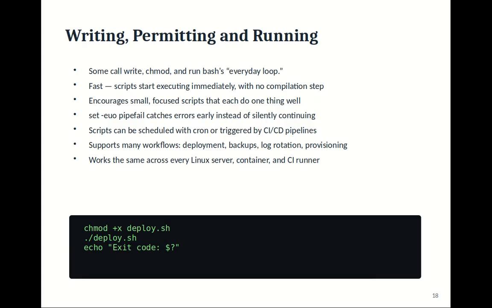Fast: scripts start executing immediately with no compilation step. Encourages small, focused scripts that each do one thing well. Set -e -o pipefail catches errors early instead of silently continuing. Scripts can be scheduled with cron or triggered by CI/CD pipelines. Supports many workflows: deployment, backup, log rotation, provisioning. Works the same across every Linux server, container, and CI runner.